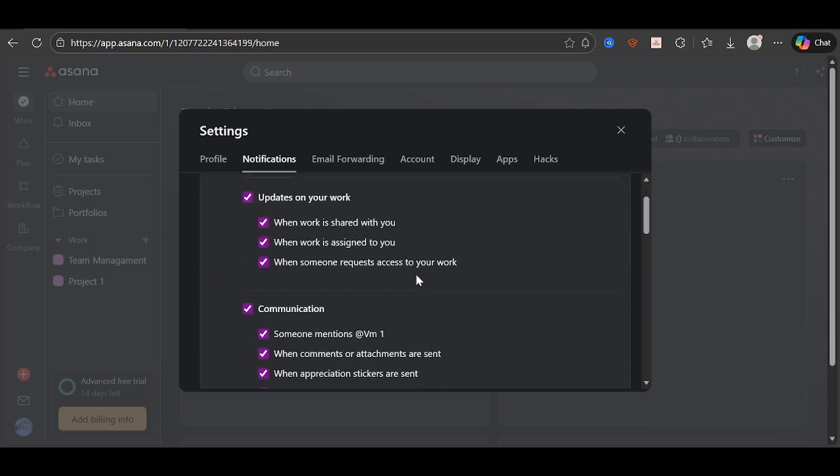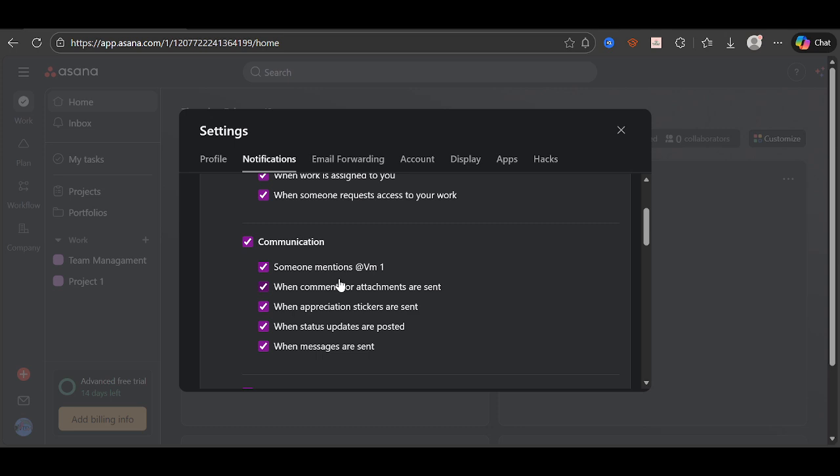Turning off activity updates prevents those frequent emails about task creations, completions, comments, and due date changes. If you manage a lot of projects, this one alone can dramatically reduce clutter.